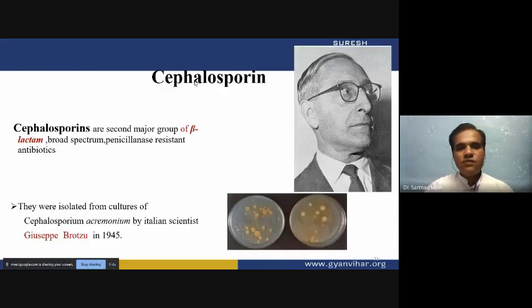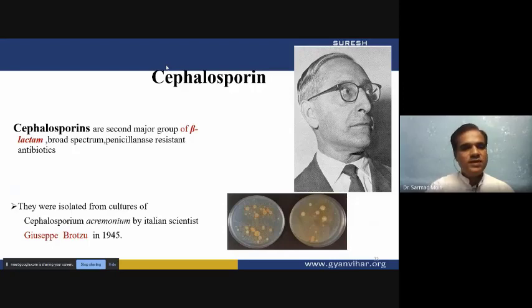The next type of antibiotic is cephalosporin. Cephalosporin is isolated from Cephalosporium acremonium, and it was isolated by Giuseppe Brotzu in 1945. Cephalosporin also has a beta-lactam ring.